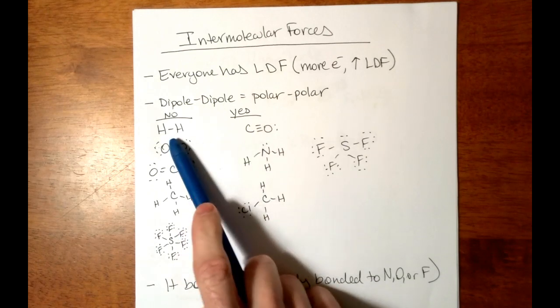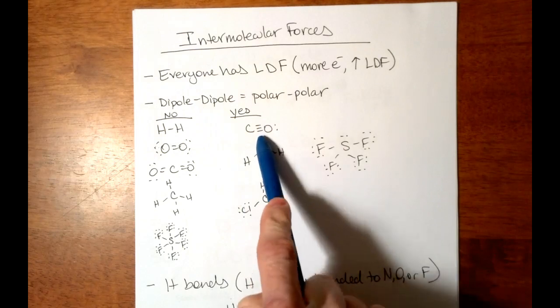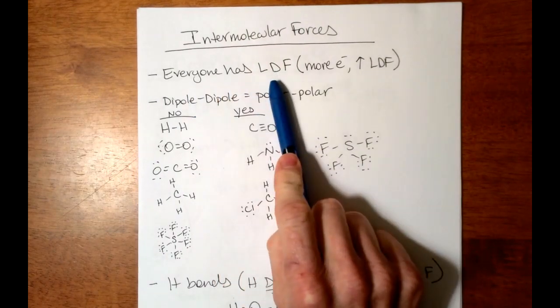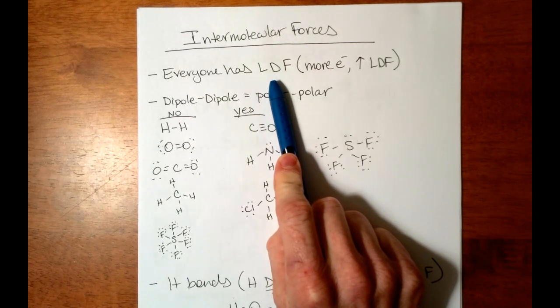That would be a nonpolar covalent bond. That would be a polar covalent bond. You can also have ionic and stuff like that. But intermolecular forces, remember, everyone has London dispersion forces. That is the result of the movement of electrons.